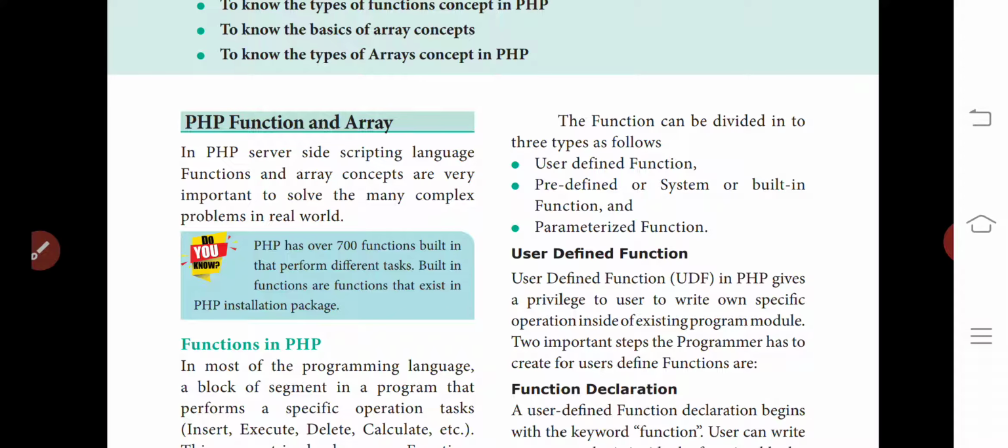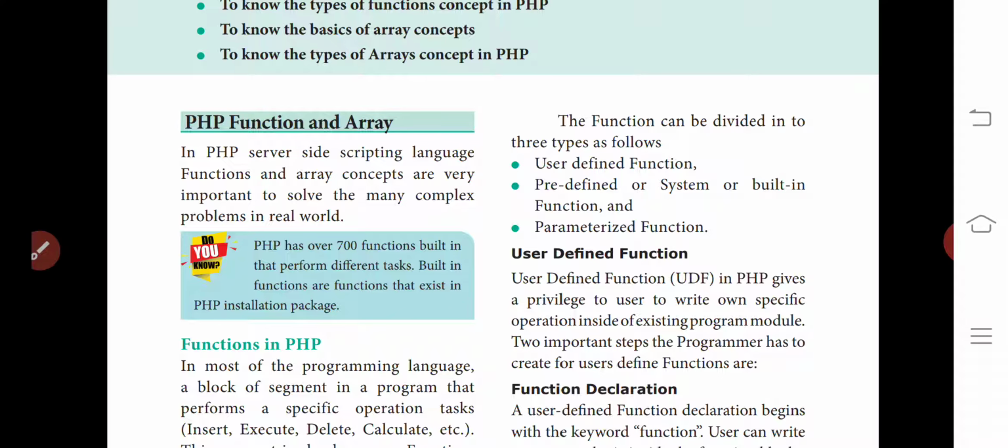User defined means that the user can define the functions. I can write my own operations, whatever calculation I want to do in the program. I myself can write the function, the operation that I need.